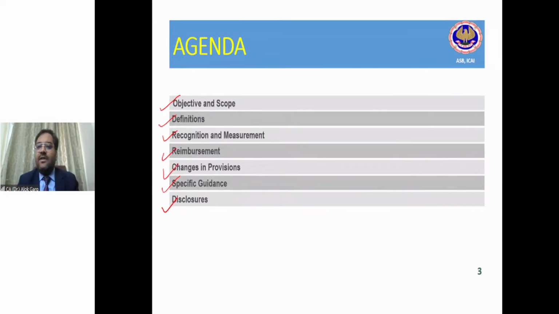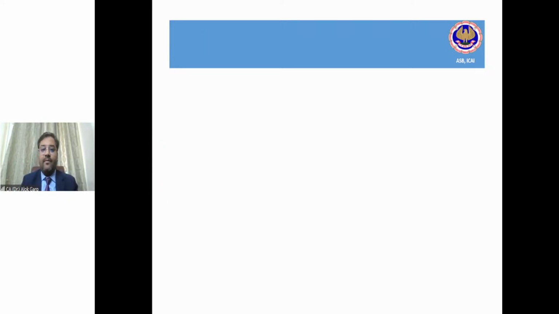As far as structure is concerned, we will be covering this standard in 2 classes, today's class and the class which will be happening on Tuesday. So we'll be covering it in these 2 parts, right? This is a middle level standard, I would say. This is not a small standard, not a big standard, an average standard. Third, this standard is very important from an examination perspective as well as a real life perspective, right?